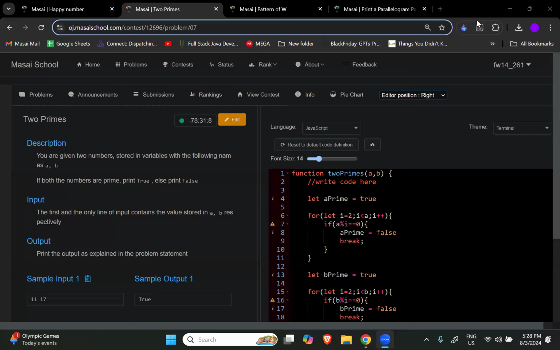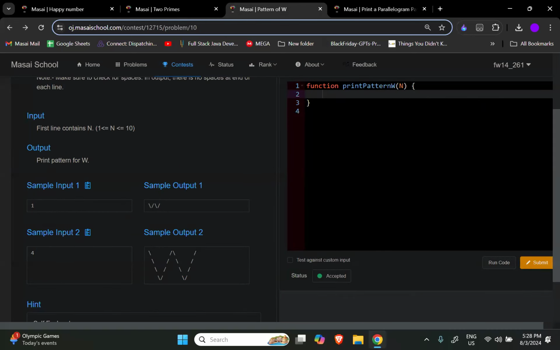Now, let me just shift to another question. That is pattern of W. Now, pattern of W, the easiest question or the easiest pattern to print. How many of you think so? Tell me guys, come on. No bit at all. How many of you tried it, right? How many of you are successfully able to print this pattern? Obviously, you may have taken some external help. That is fine. Took 3 hours.